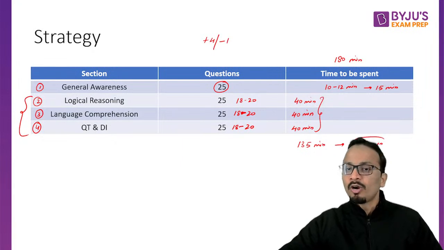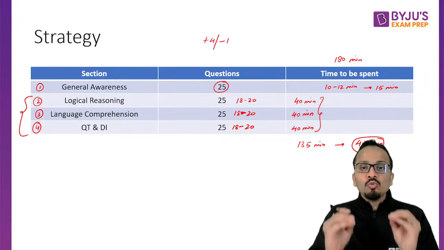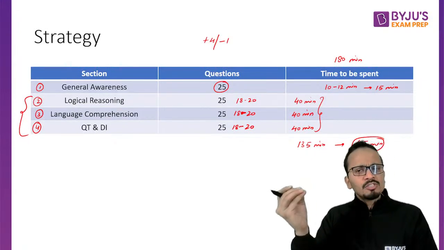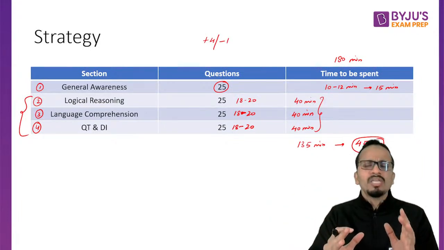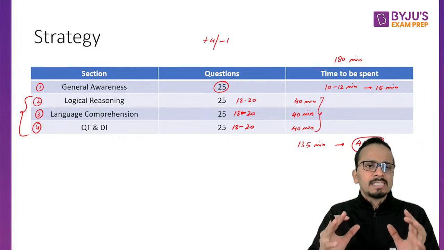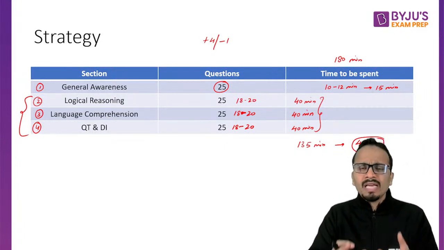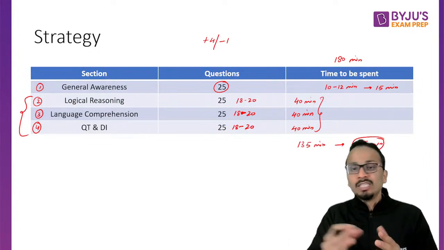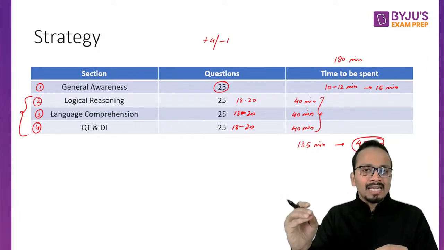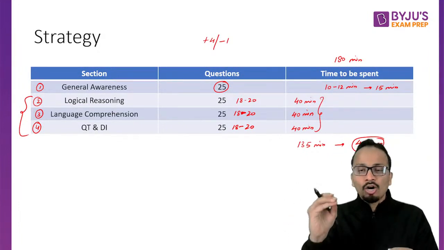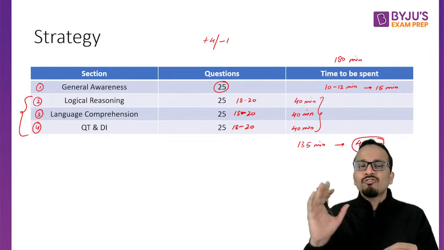Friends, these 45 minutes are the buffer time, and they can be used to maximize your score. After spending 40 minutes on each section, you have an idea about the level of difficulty of each section, as well as the number of questions you have left to attempt in these 45 minutes. According to your understanding and your area of strength, you can divide these 45 minutes among the three sections.